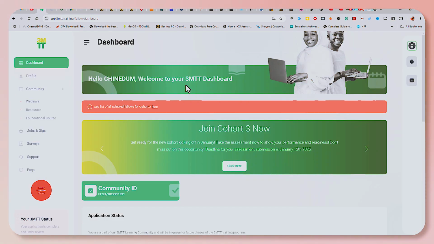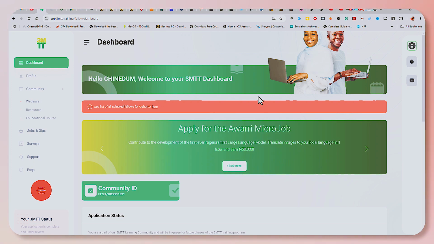And the very last one we are going to be looking at is the 3MTT program. Now, this is a program that, if you ask me, I will say that this is more or less like the new Empower. It has come to replace the Empower, but it's more or less like Empower for tech. So you can see from my dashboard that you already have joined the Cohort 3 now. So the intake for Cohort 3 is currently going on, and you want to make sure that you finish your assessment submission before January 13th, 2025. So there's also a deadline for this.